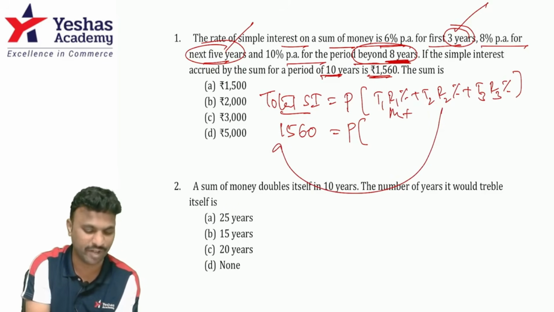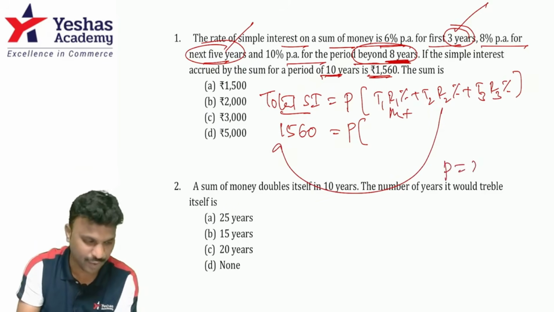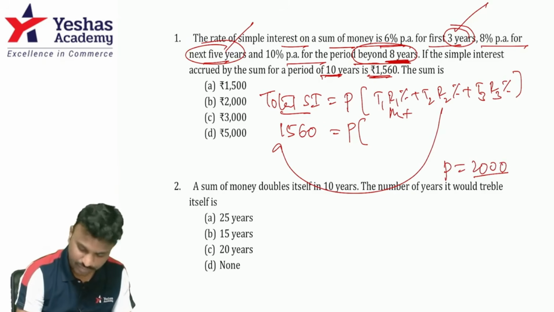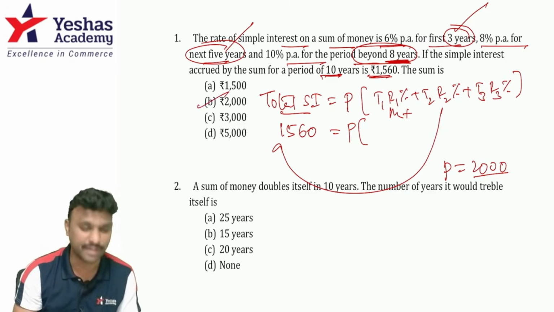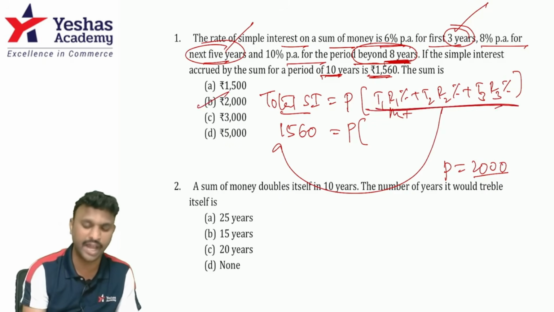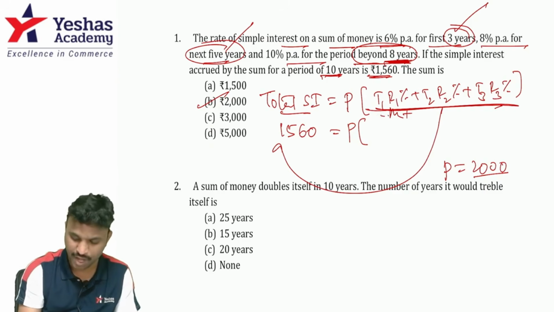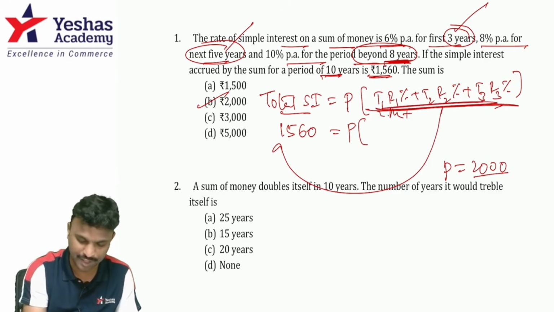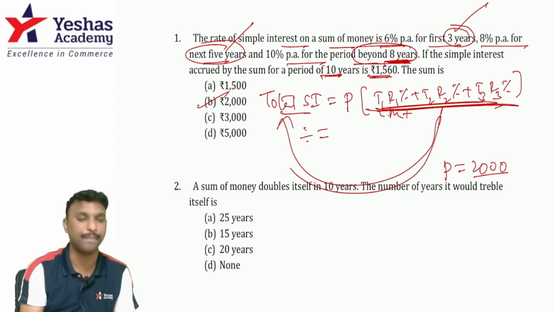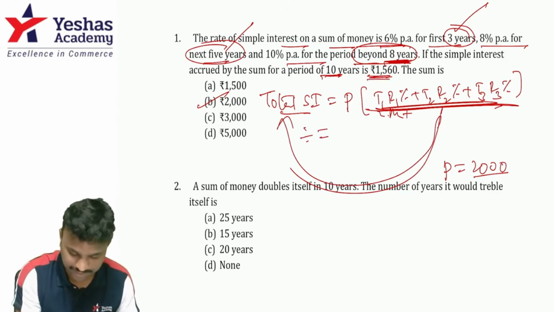1.60. That will fetch me the value of P. What is the P value? It's 1999.999, which is 2000. So option B is the answer. Guys, first of all, you solve everything. And remember, beyond 8 years means only 2-year duration. After solving this, you transpose it to the other side. How do you transpose? Divide equal and then multiply with the total SI given, 1560.